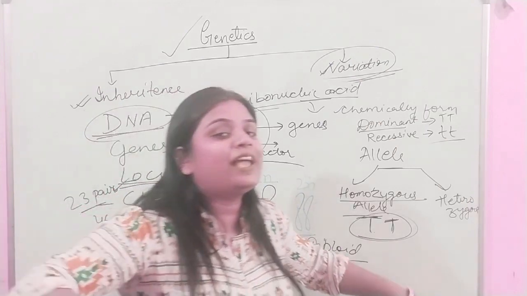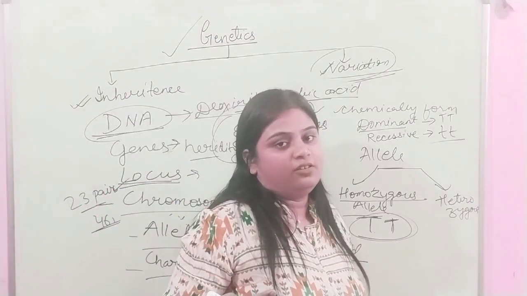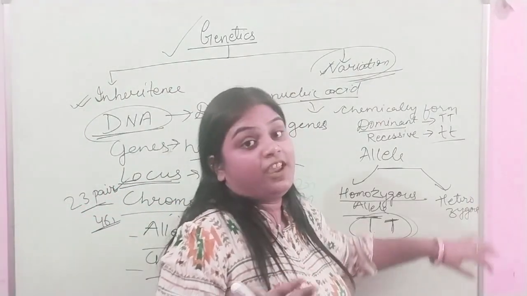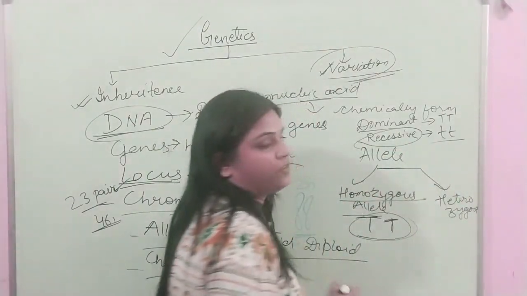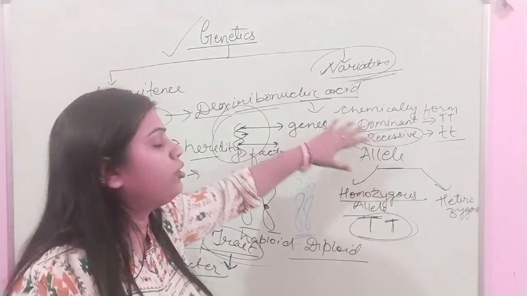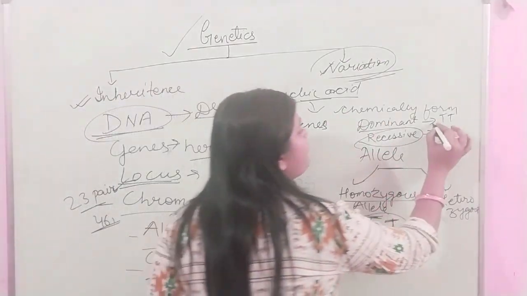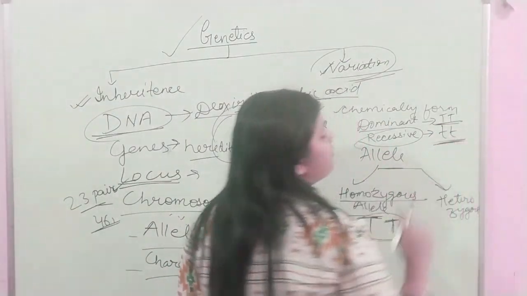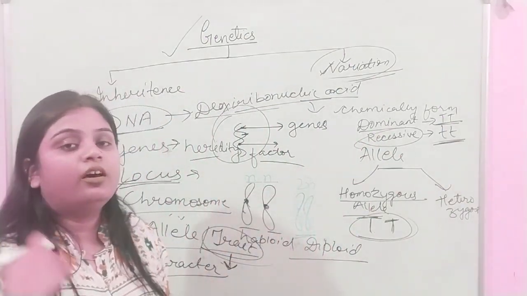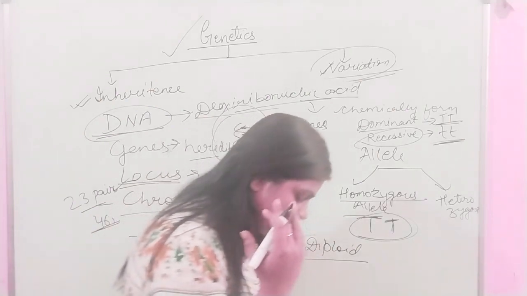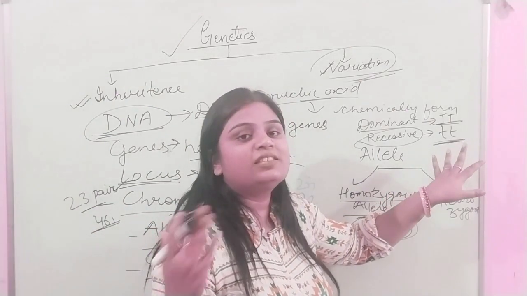Those who cannot express his character or trait is called recessive. So if two traits are there, like tall and dwarf, the tall will be dominant trait and the smaller one will be the recessive trait.